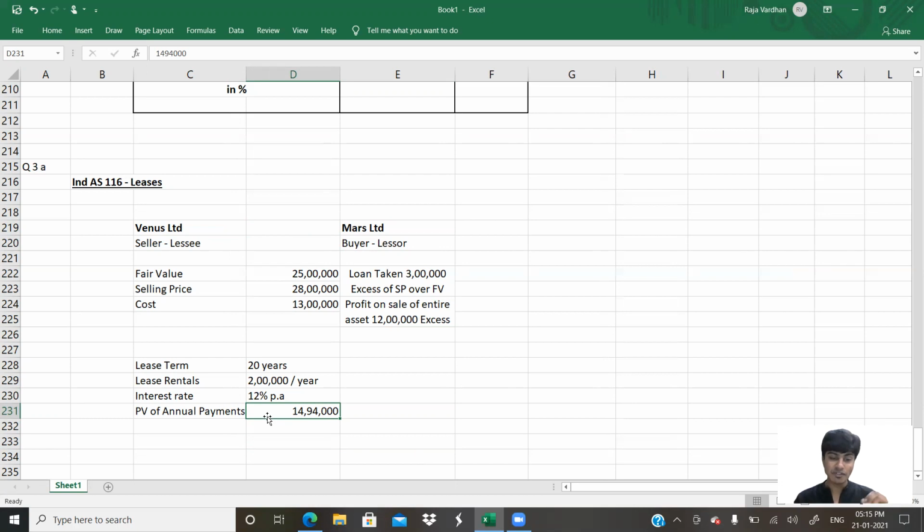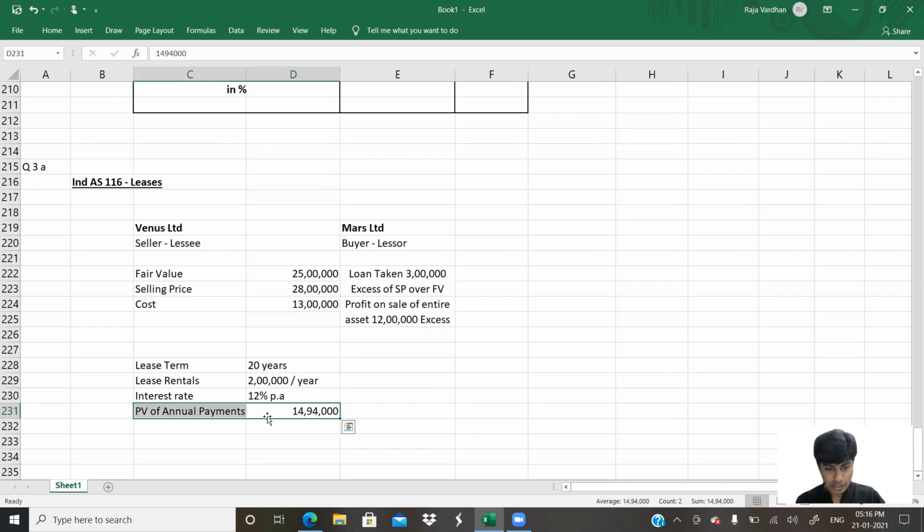Now, we would have to identify the profit on this sale. We would have to identify how much of the asset is sold, how much is the right to use the asset retained by Venus Limited. Venus Limited does not transfer the entire asset. The cost of the asset is 13, ignore that. The fair value is 25, which is given and then taken back on lease. But out of the 25 lakh worth asset taken back on lease by Venus Limited, only 14 lakh 94,000 is a lease payment. So some asset is actually being transferred by Venus Limited to Mars Limited. That is a literal sale. That part of the asset is not taken on lease back by Venus Limited. So we'd have to account.